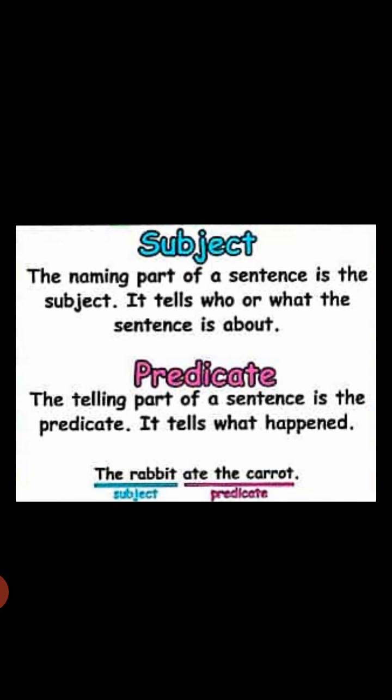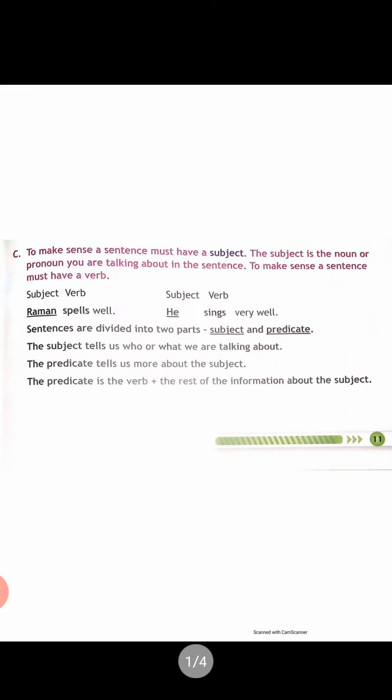Now just look at the example. The rabbit ate the carrot. Okay, so the rabbit is a subject because, who ate the carrot? Convert into question. Who? So the rabbit is a noun, is a subject, and starting from the verb, ate the carrot is a predicate. Okay, now let's come to your exercise.